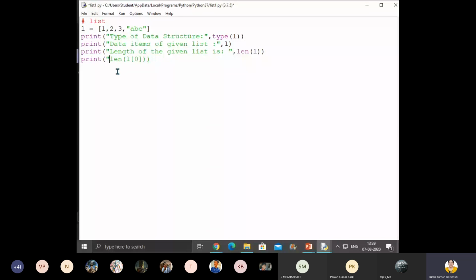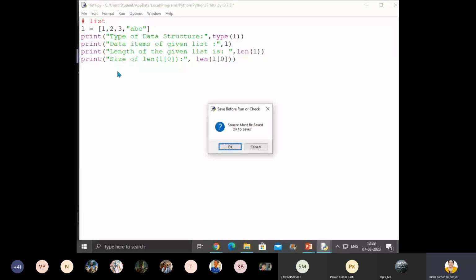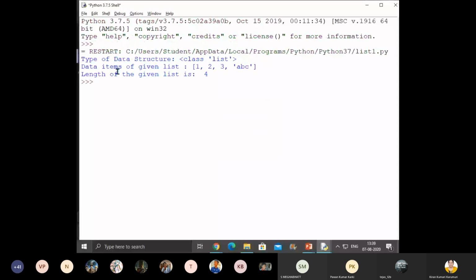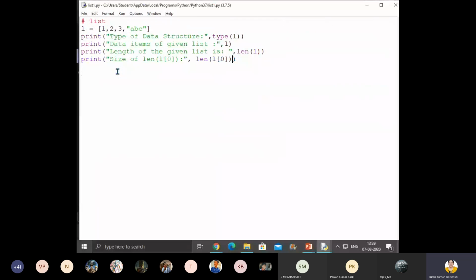Size or length we can use alternatively. Length of L0. Okay, children, are you understanding? Integer has no length. Got it, children?